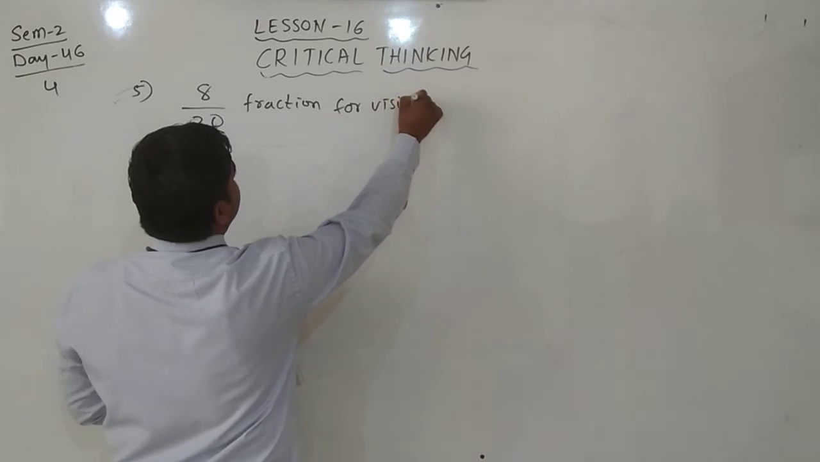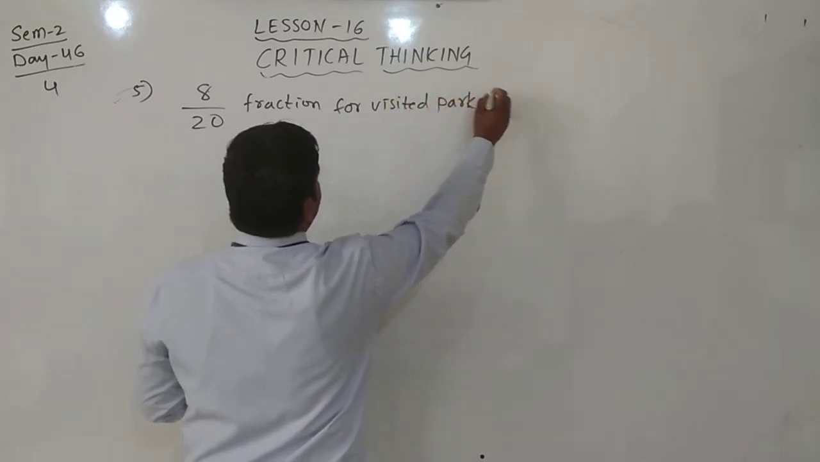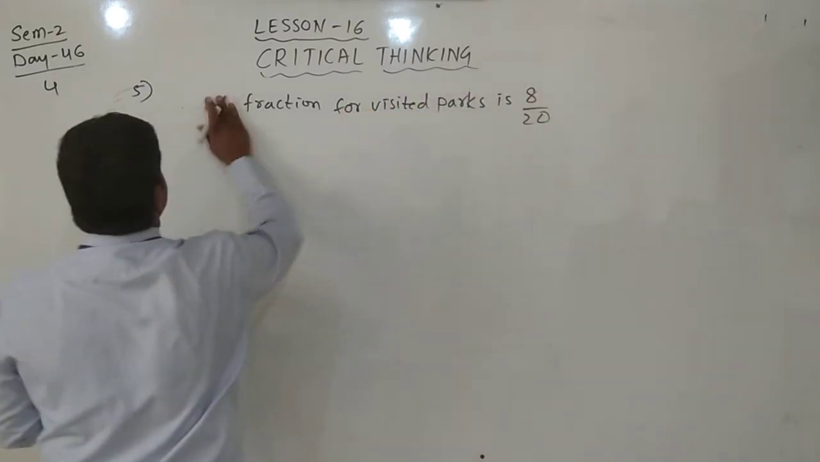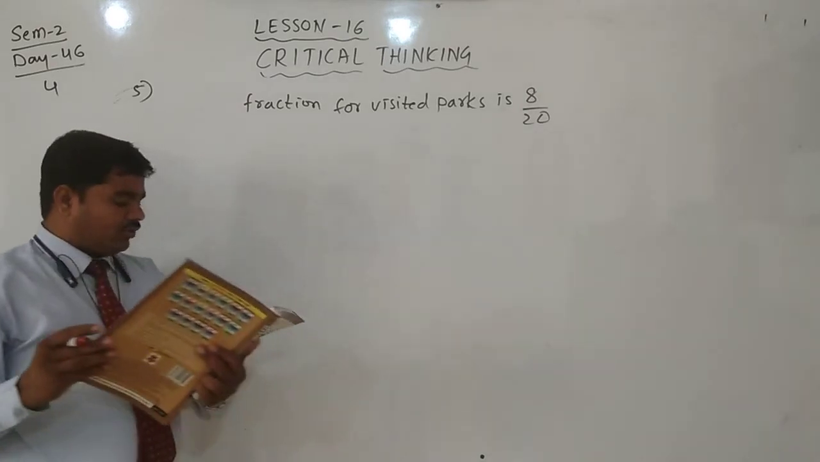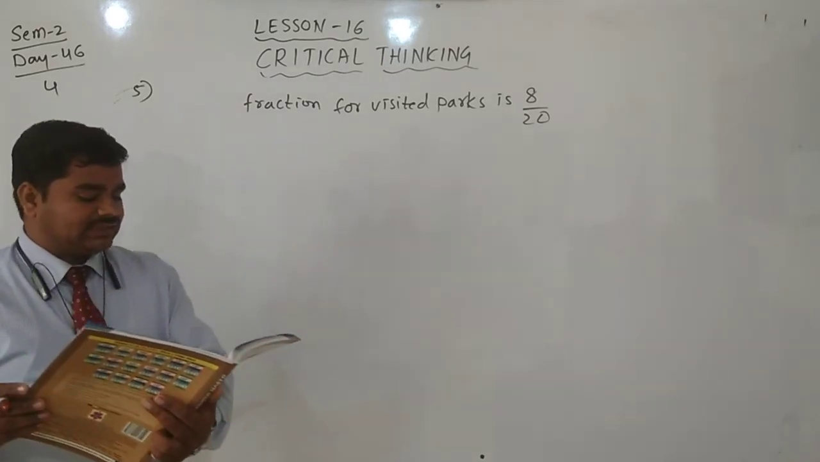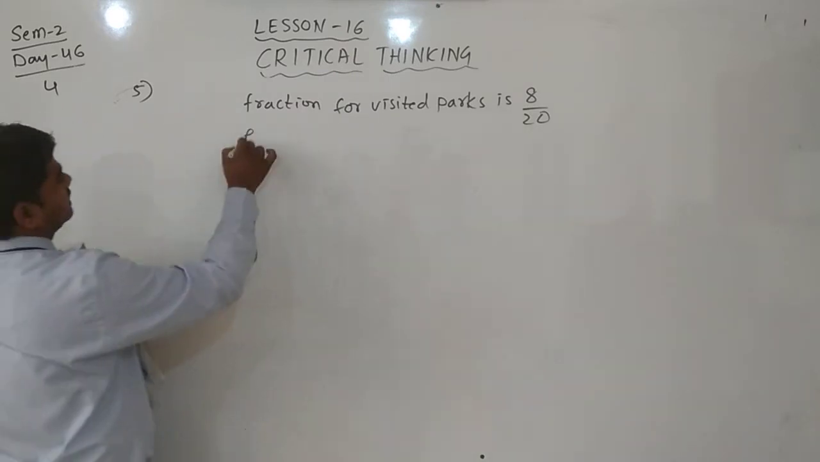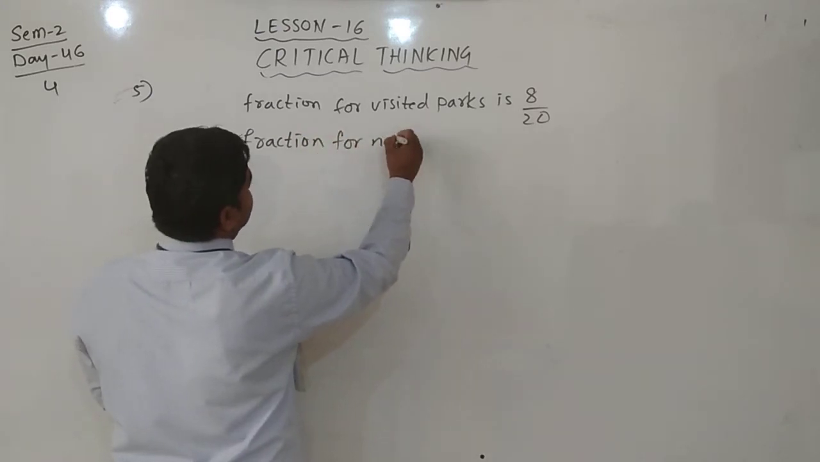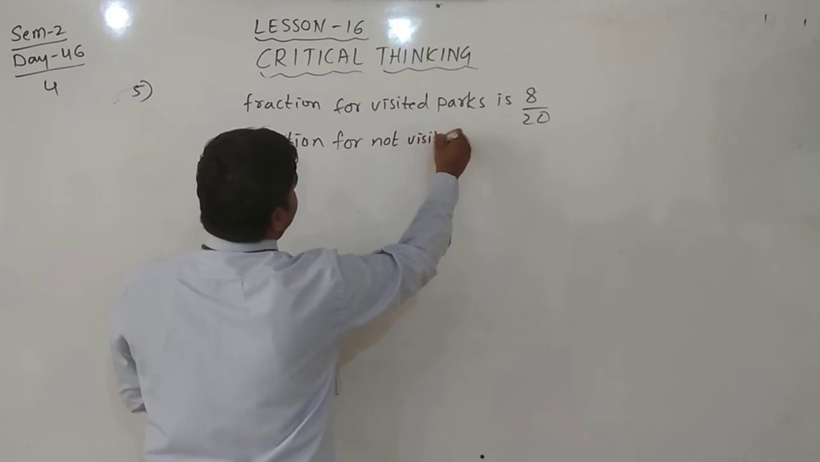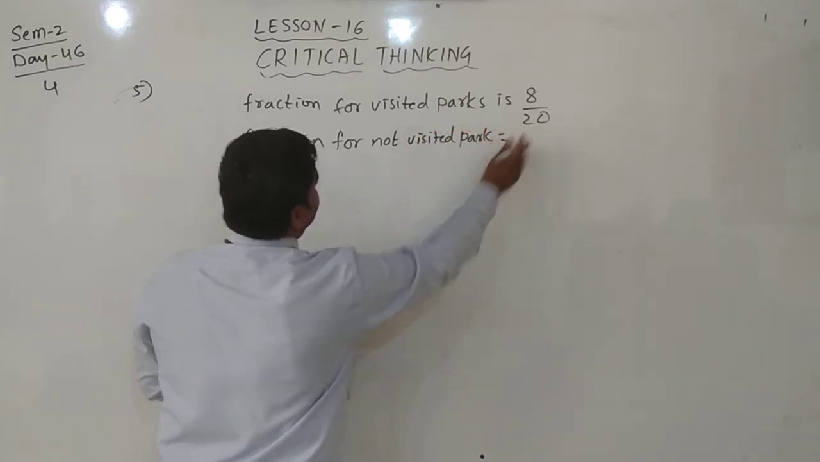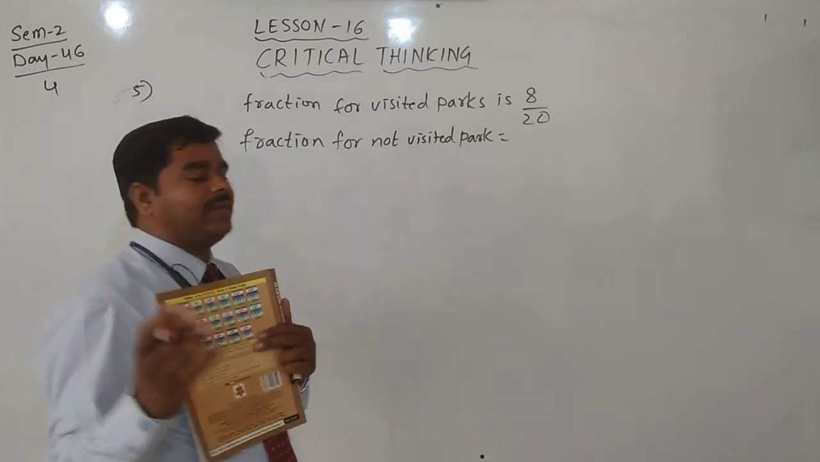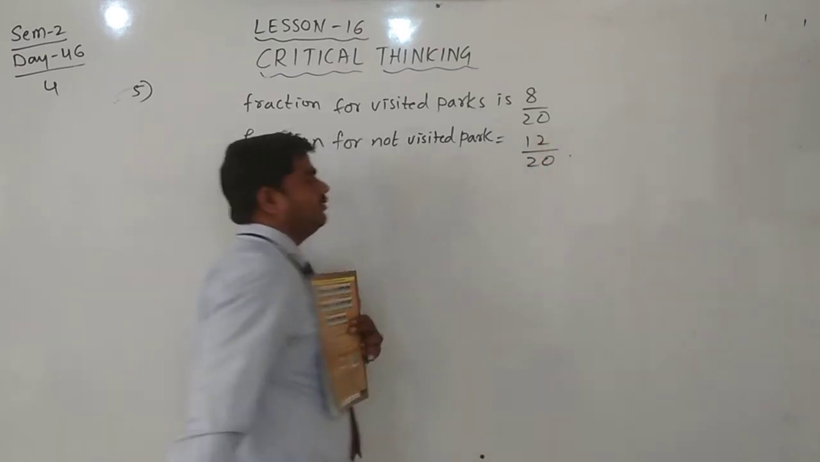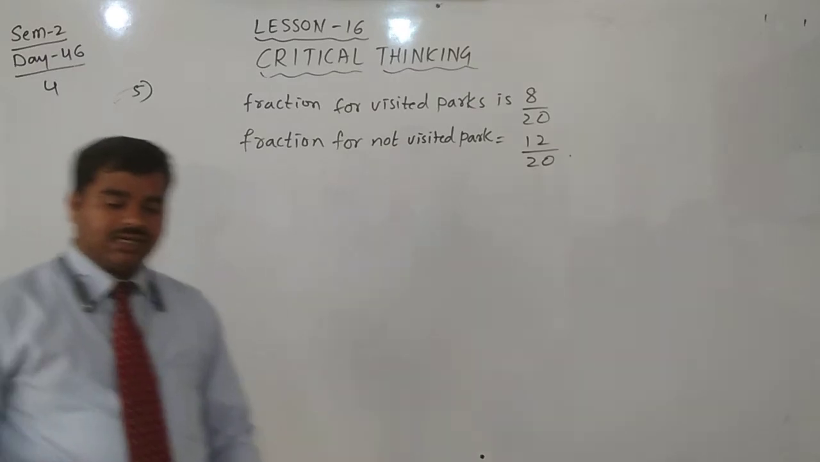The fraction of visited parks is equal to 8 by 20. Yes. Next, you find one more: what fraction has she not visited? The fraction for not visited parks: out of 20, 8 she visited, then how many are remaining? 20 minus 8, 12. So 12 by 20 she has not visited. These are the two fractions. Write down this answer also.